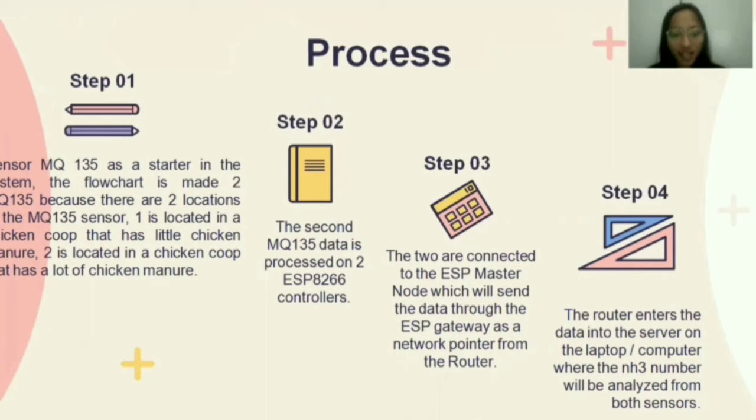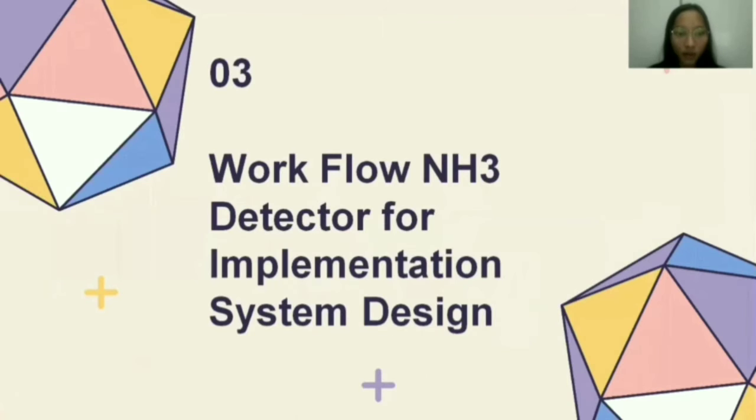And the second step is that the MQ135 data is processed on two ESP8266 controllers. And the third step is that the two are connected to the ESP master node, which will send the data through the ESP gateway as a network pointer from the router. And the last step is that the router enters the data into the server on the laptop or computer, where the NH3 number will be analyzed from both sensors. And that's all from me.